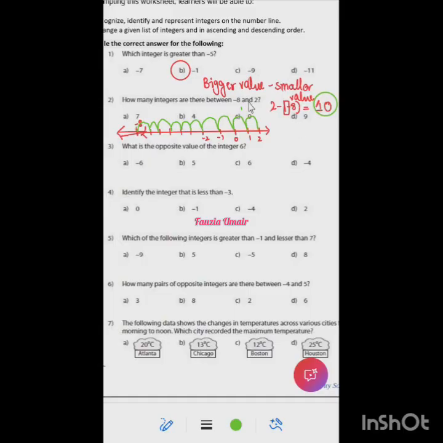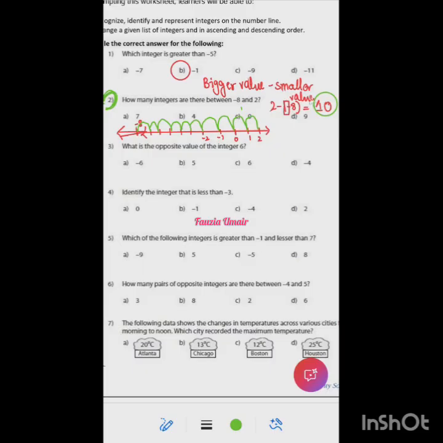It cannot be 9 steps because 0 is also a step. After -1, it's not 1, it is 0. So that is also one step. So there is a mistake in this question. This answer is not written. Actually, the answer is 10, right? Yes, ma'am.